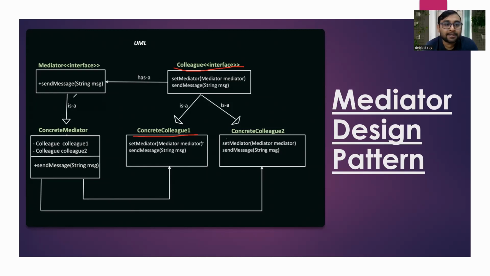And from the mediator, there is a relationship between the concrete mediator and colleague, and mediator will have a has-a relationship because the entire online auction system will be conducted by a mediator. So the whole online auction system has a mediator. I hope this relationship is very clear with you, the has-a relationship and is-a relationship. Now let's understand through the online auction system how we can implement this mediator design pattern.